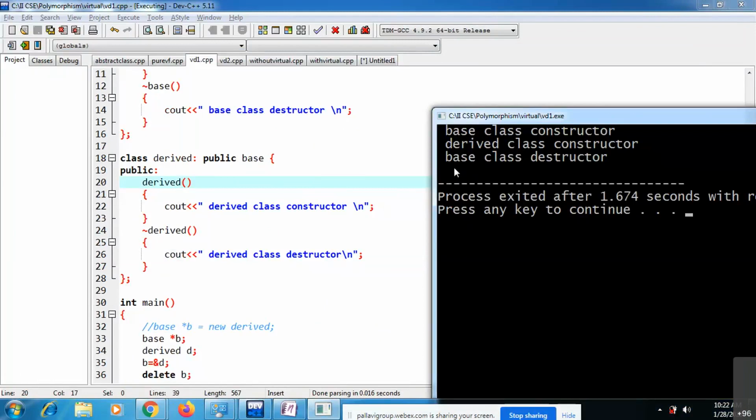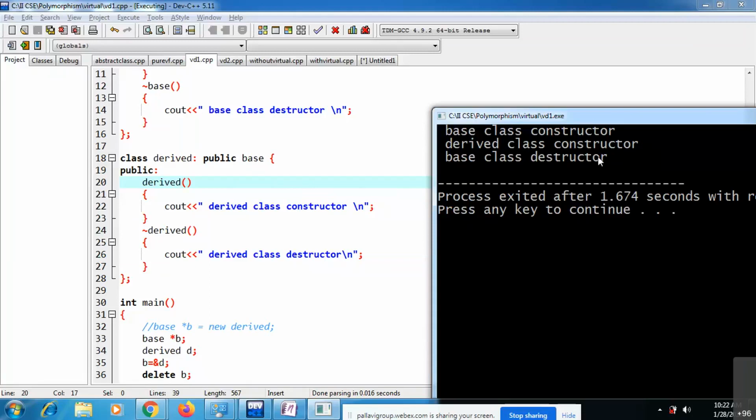Then if you observe here, the base class destructor is called. Actually, it has to call the derived class destructor, then after that the base class destructor. But it is not calling the derived class destructor. This is the situation we are getting. Actually, we need to destroy our object D. But when I'm trying to destroy that object, I'm getting this problem.